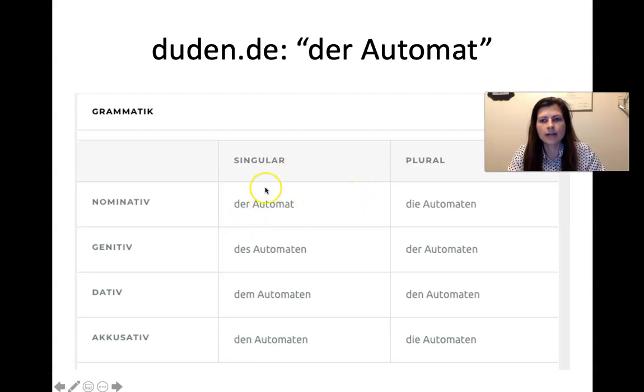So der Automat means a machine, like a vending machine or an ATM or something. So der Automat is just singular and nominative. Der Automat, right? So see the ending. But then every single other case, genitive, dative, accusative, and then the plurals, obviously, this is the normal plural, die Automaten. But even in the singular, all the other cases have this extra en ending. So that's something to really look out for because it looks like it's plural, but it's really singular and just not in the nominative.